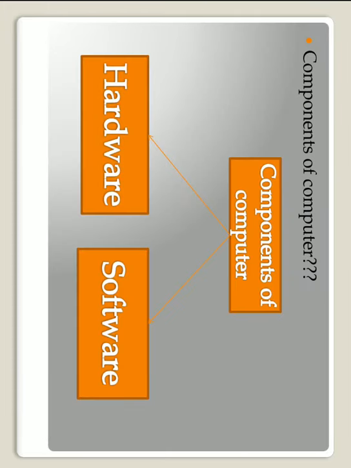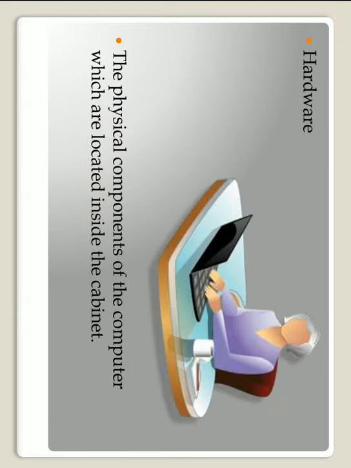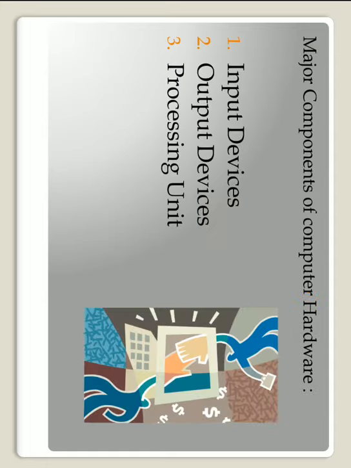Now the next category is the components of the computer. A computer has two types of components, hardware and software. Hardware are the physical components of the computer, like the monitor, keyboard, CPU and mouse, which we can physically touch, feel and move.